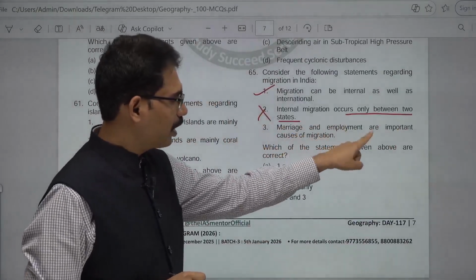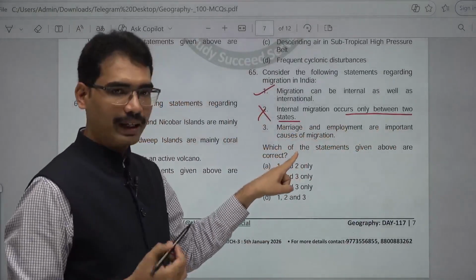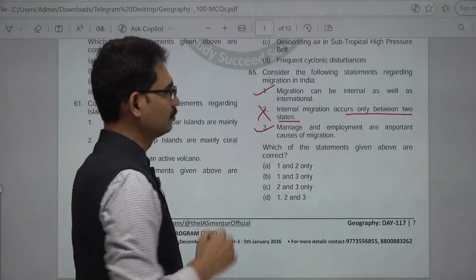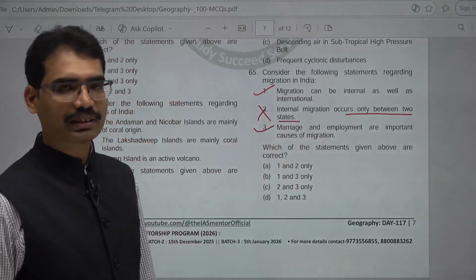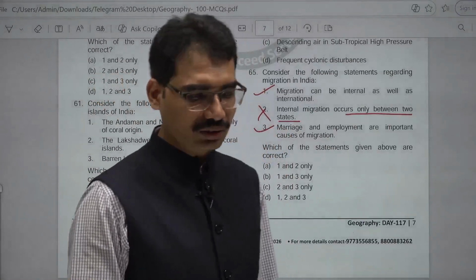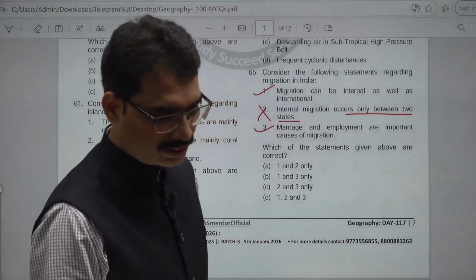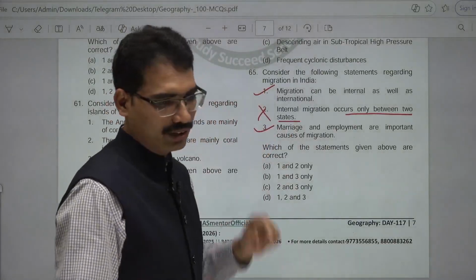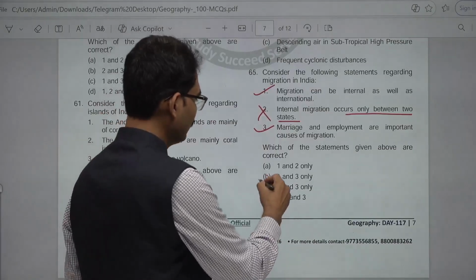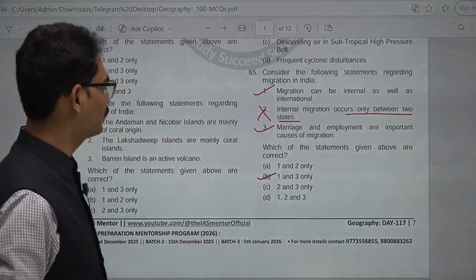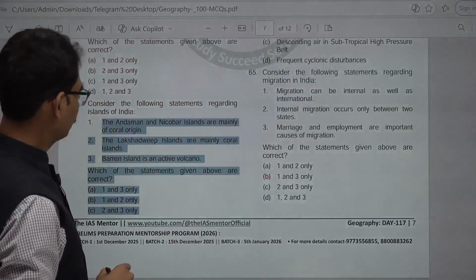Marriage and employment are important causes of migration. Correct one. Internal migration within states also, between states also, it can happen. So 65, the answer here is B, 1 and 3. This is the answer. Next, 66.